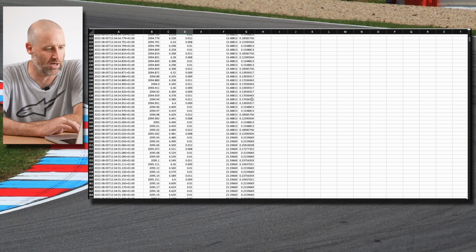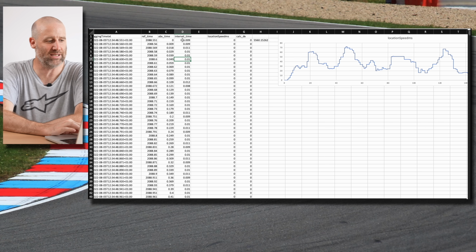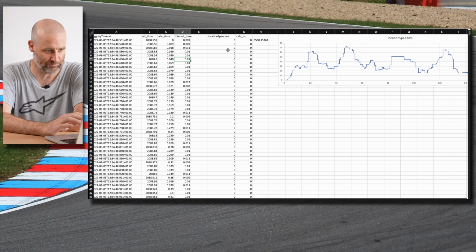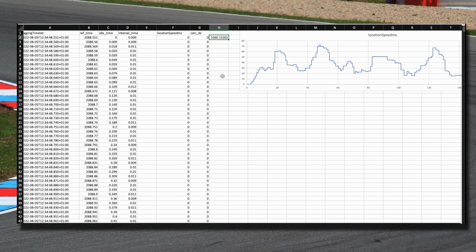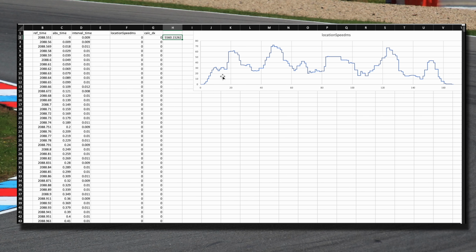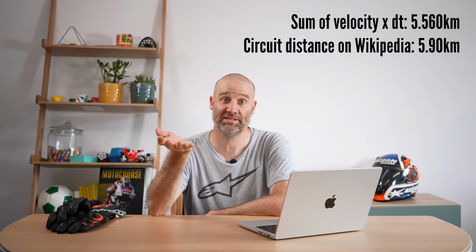And then over here, I've worked out the amount I will have moved from that tiny bit of time at that speed. And when I add them all together, you can see my lap was 5.560 kilometers. And Silverstone is 5.9 kilometers. So we're within 10%.